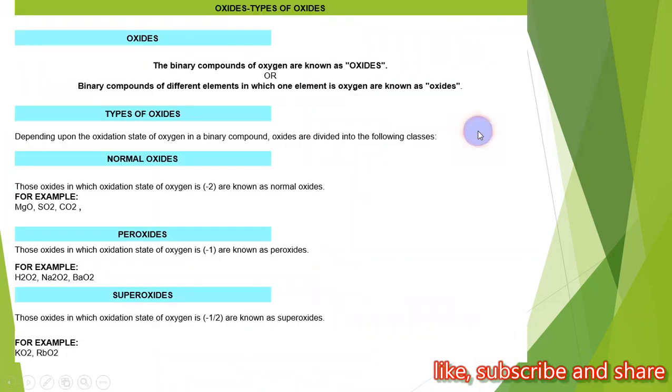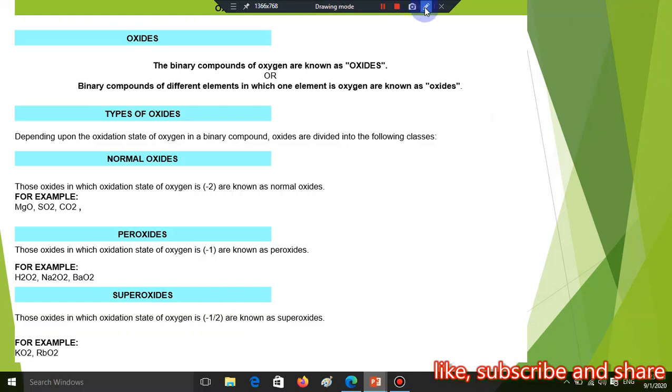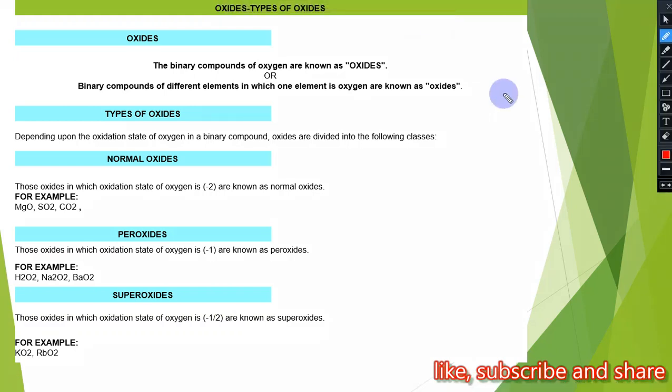Now in this slide we will discuss the types of oxide. First, let us know about oxide. What is oxide? Oxide is a binary compound of oxygen. Binary means two: a compound made from two elements, in which the second element is other than oxygen.